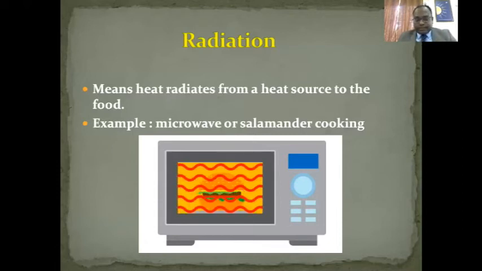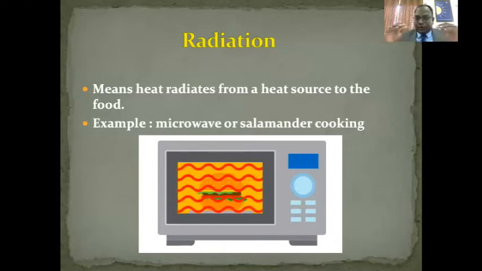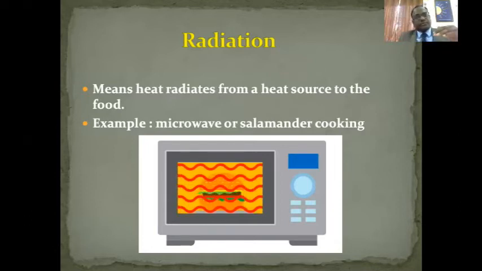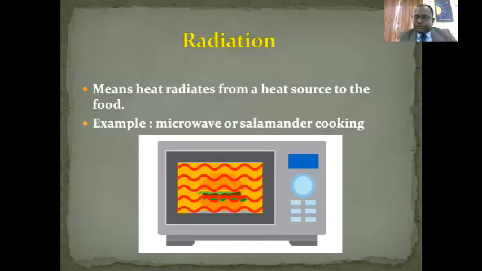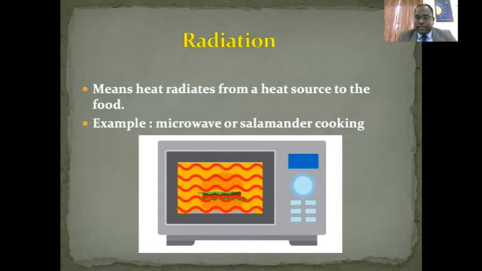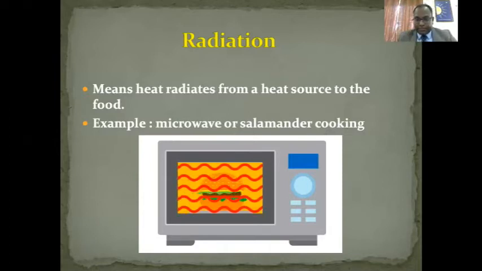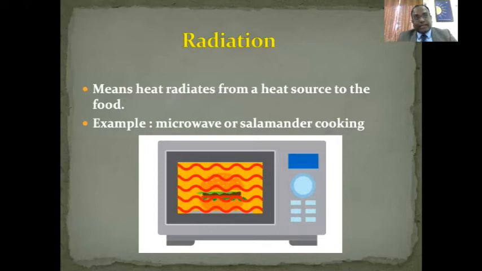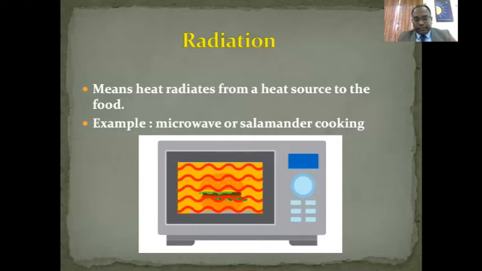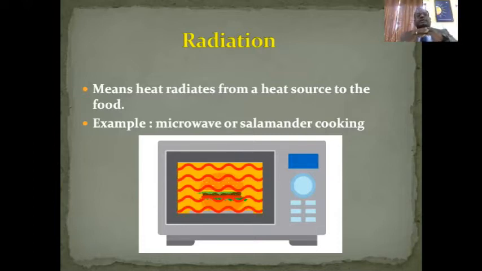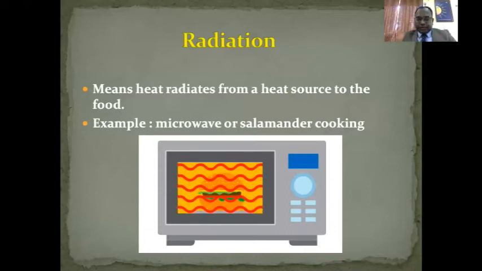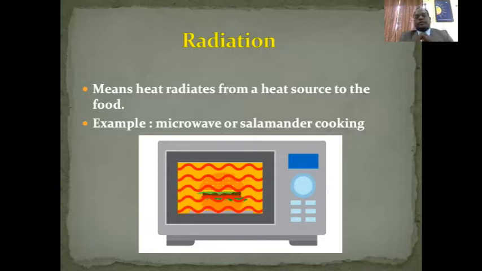Okay. What is salamander? Salamander is एक equipment होता है जिसमें आपके ऊपर rod होती है और rod से heat जाती है. ठीक है. Now that heat comes and heat penetrates the skin. So microwave cooking और salamander cooking में ये फर्क होता है. दोनों में infrared radiations, दोनों में radiations होती हैं, but microwave में microwave radiations होती हैं और salamander में infrared radiations होती हैं. अब जिसमें infrared radiations होंगी, in that what will happen is heat will come, it will touch the skin of the surface and it will start coloring the skin of the surface.